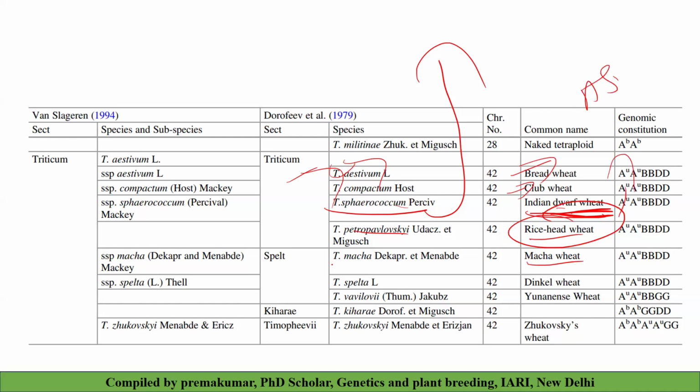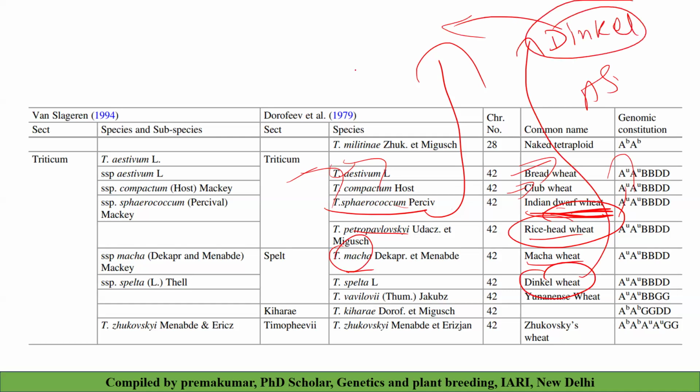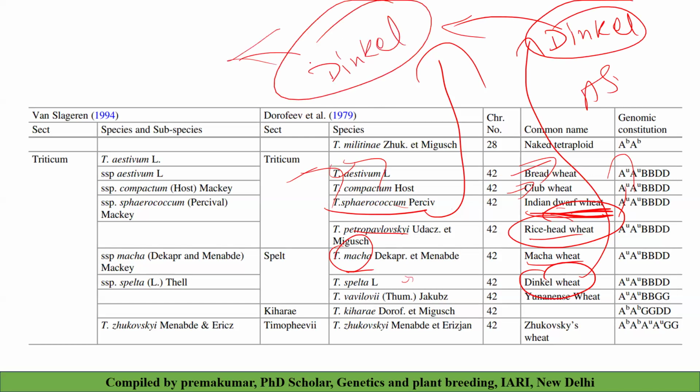And macha wheat is also asked many times, but you can easily remember. And dinkel wheat is asked several times in the exam. What is dinkel wheat? Actually, in our exams it is a commonly asked question: what is the common name of Triticum spelta? It's dinkel wheat. Please remember, because if a wheat breeder prepares the question paper, he will definitely ask the question. Then there is also Zhukovsky wheat, Triticum zhukovskyi, and these are very, very important.